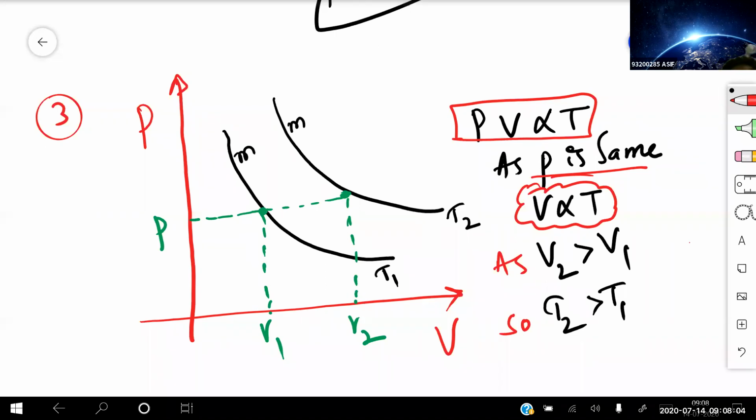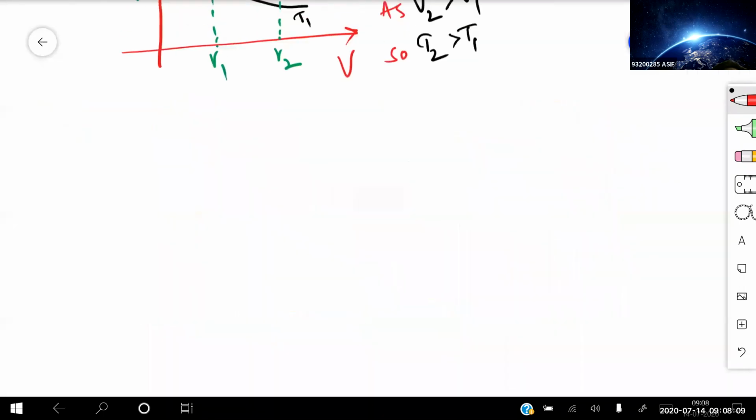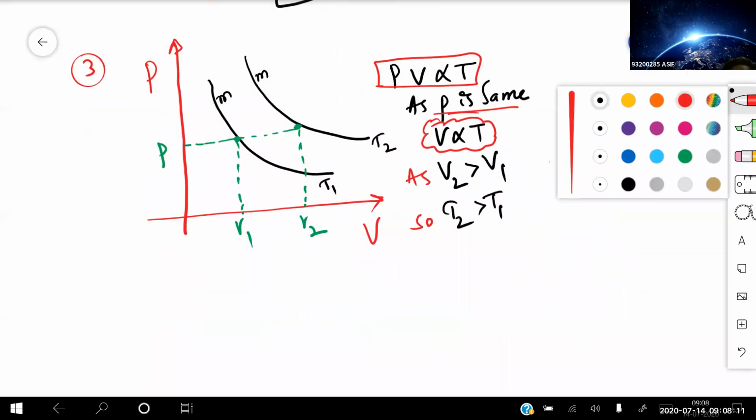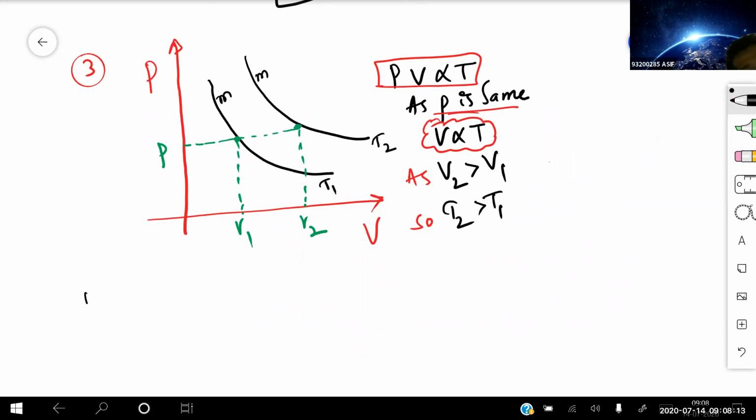Chalo, let us try to go for one more. Fourth graph.